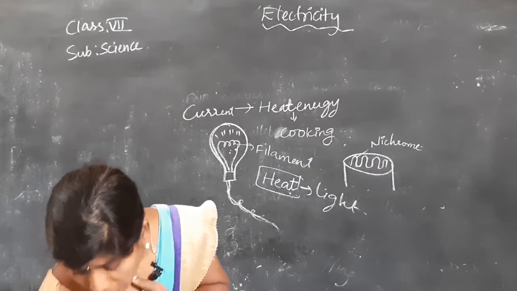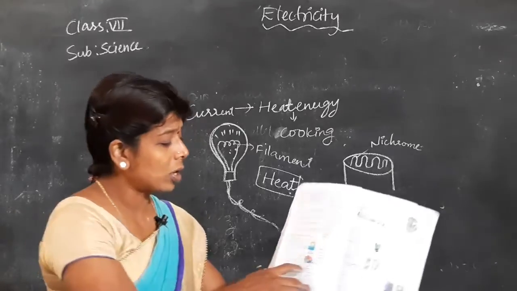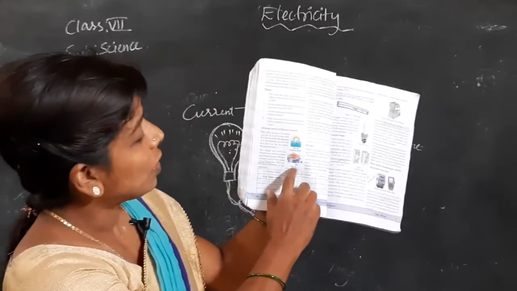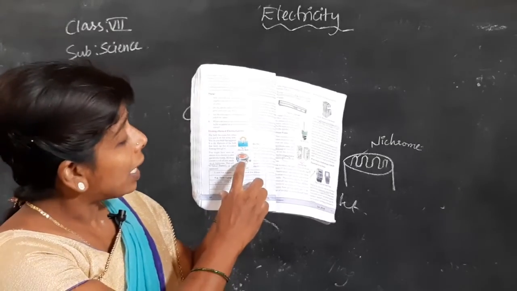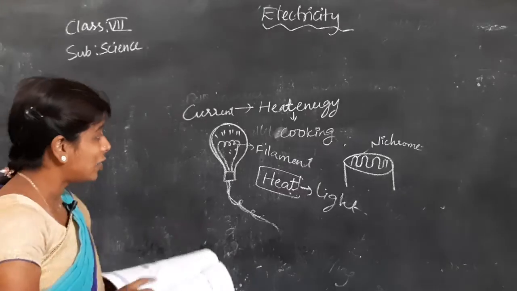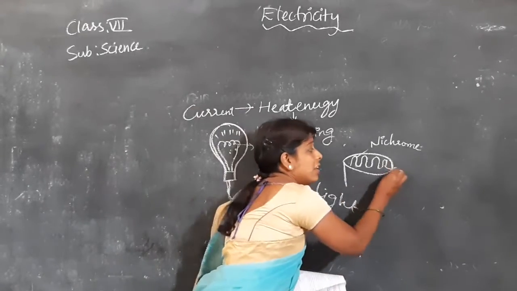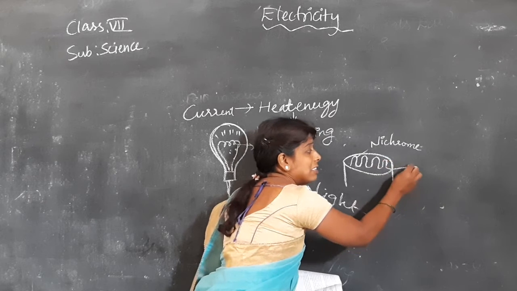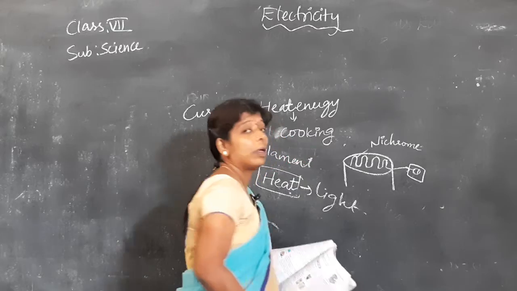And here I will show you that device. Here this one, electrical heater. If you pass current into this device, this is a nichrome metal connected to the plug, I mean the switchboard.